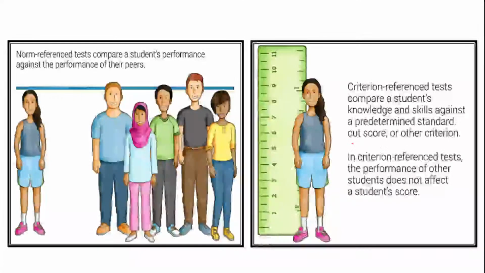So the comparison is of one student against his entire class, whereas in criterion reference, the student is compared with a predetermined standard, in the form of a percentage or cutoff criteria. The performance of other students does not affect the student's scores.